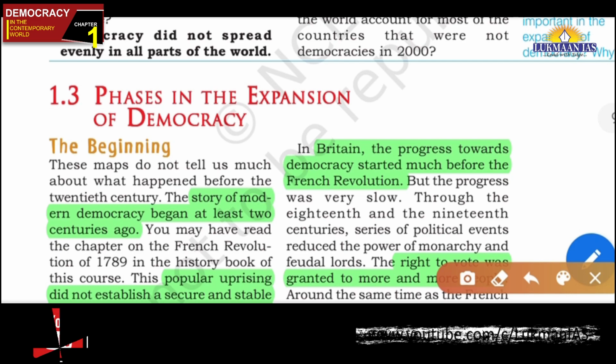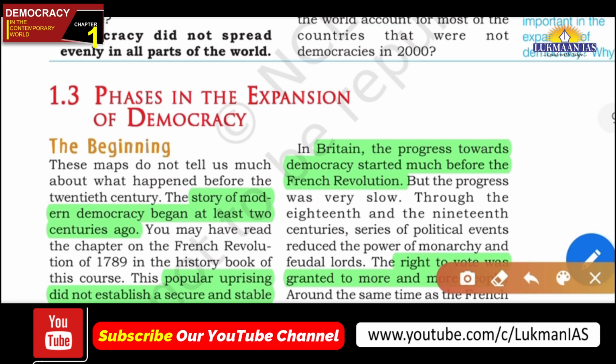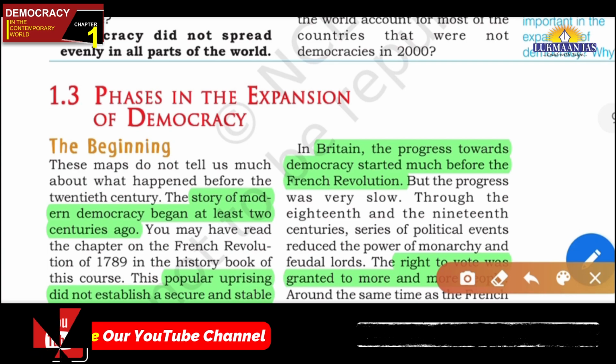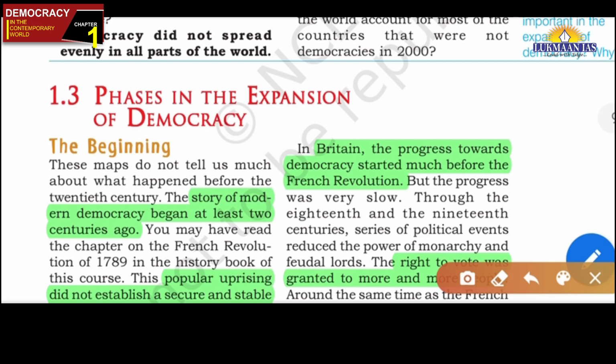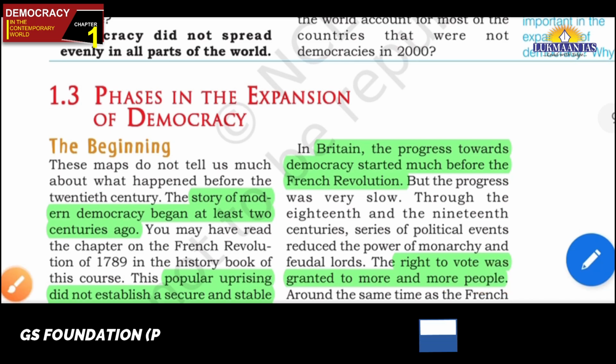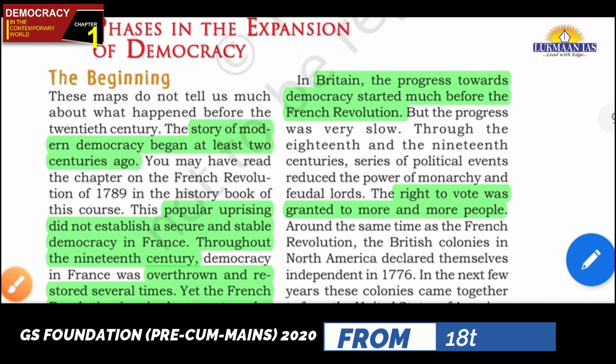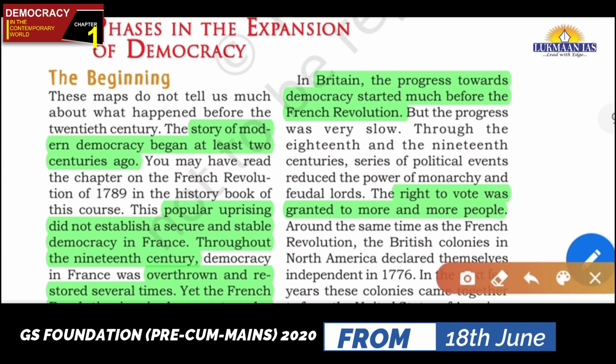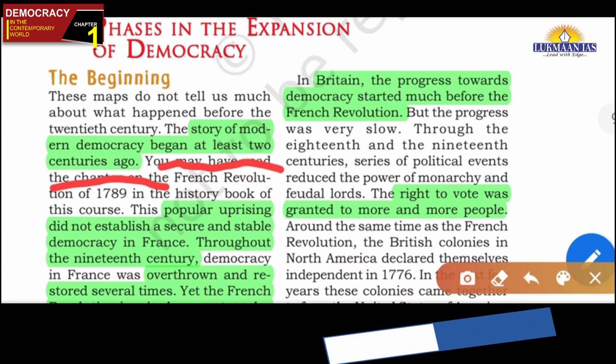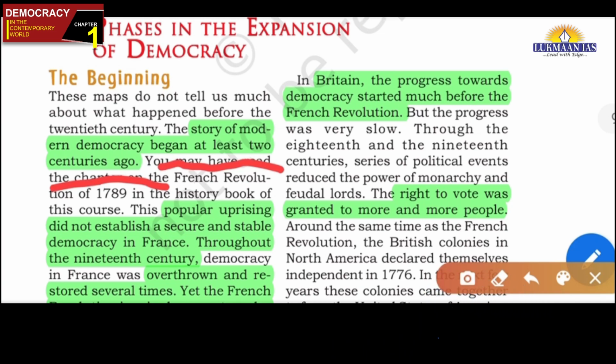In fact, in this chapter, three phases have been defined. One is the beginning, and that relates to the French Revolution, the British era revolution, also the English Revolution, that is said, and of course the War of American Independence, friends. So if we see about the beginning, then democracy began at least 2 centuries ago. 2 centuries ago means when the French Revolution and American Revolution type thing.